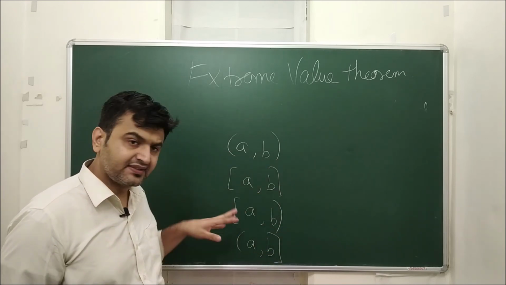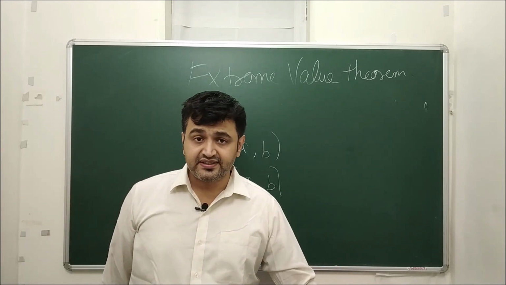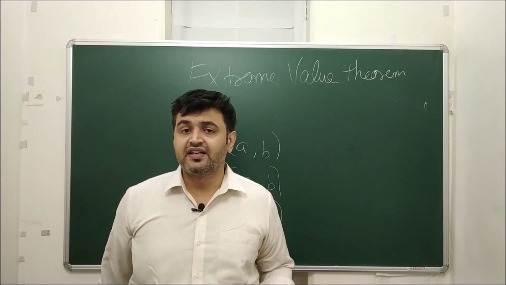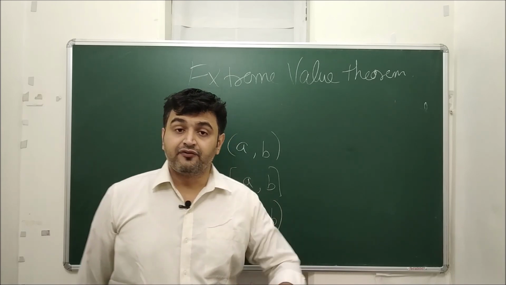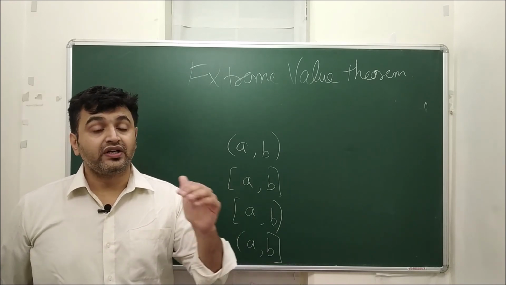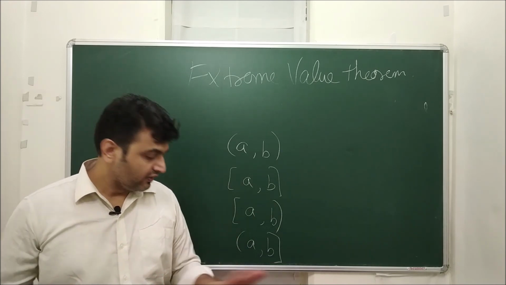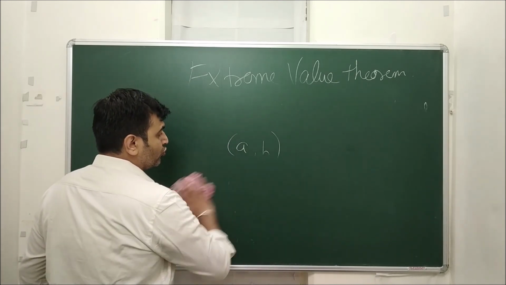Ignore the brackets. For boundedness, don't worry about the brackets. Only see whether both the endpoints are finite or not. If both the endpoints are finite, it's a bounded interval. If either one of them is infinite or both are infinite, then it is an unbounded interval. So I hope now the concept of bounded and unbounded, closed and open is clear.